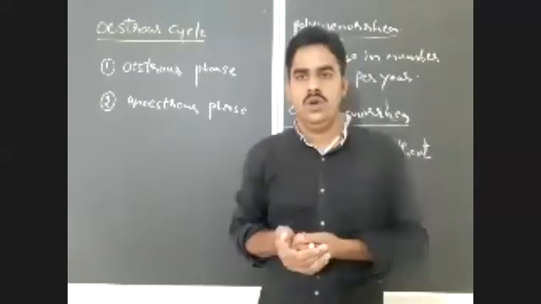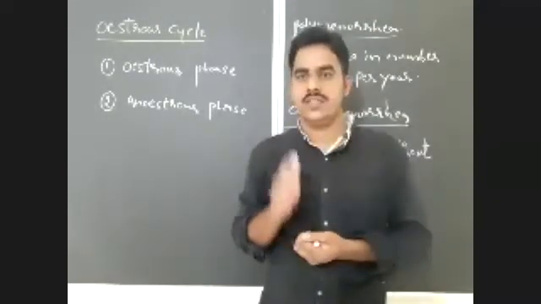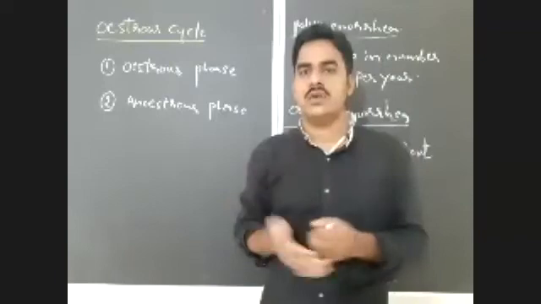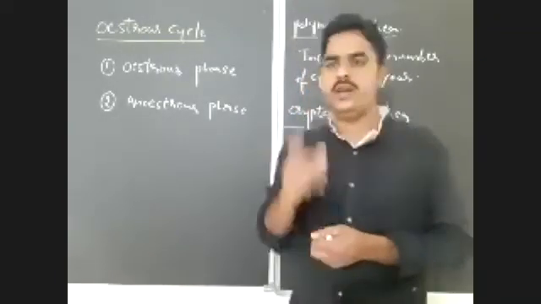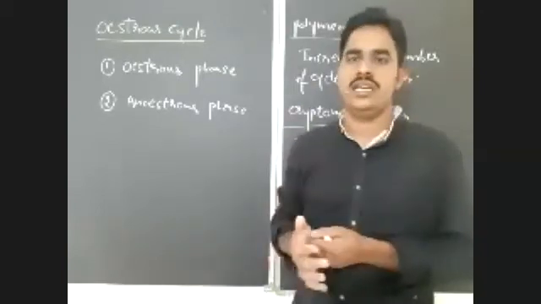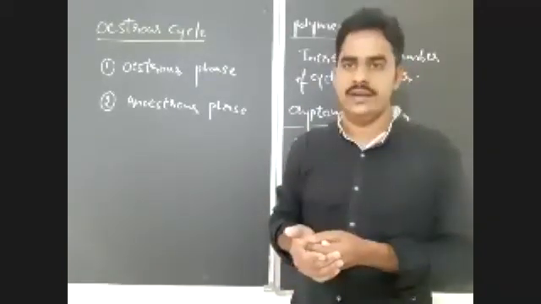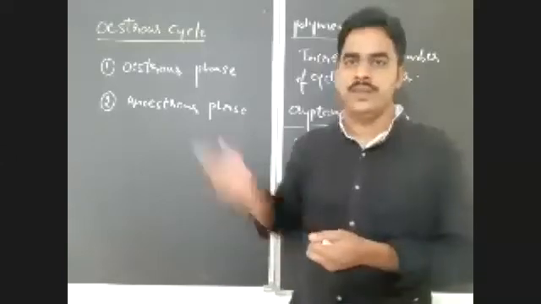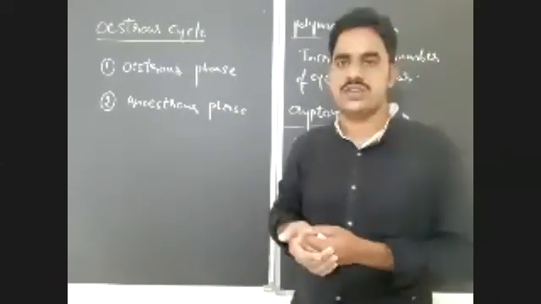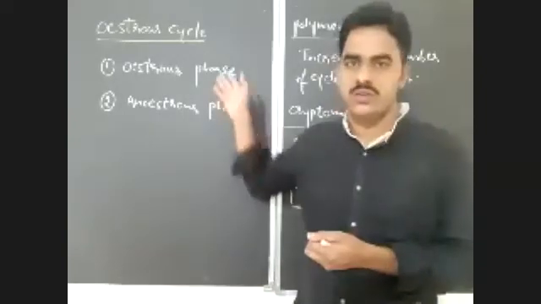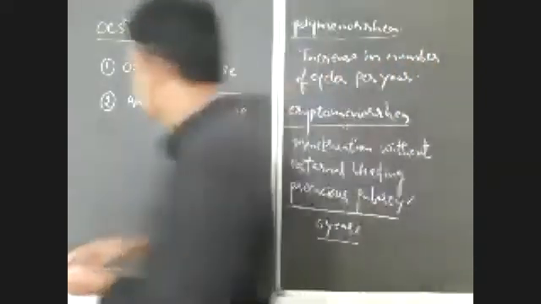So ovulation or spermatogenesis is not required throughout the year. Gametogenesis isn't required throughout the year. Whenever there is a reproductive season, then only gametogenesis is required. Because of that, they can produce gametes only during estrus phase. Now we will discuss these two phases, estrus phase and anestrus phase.